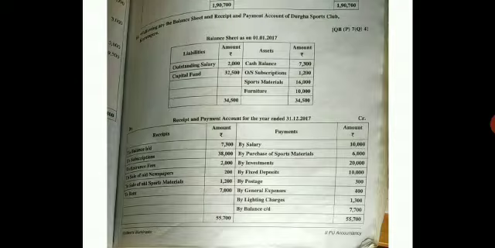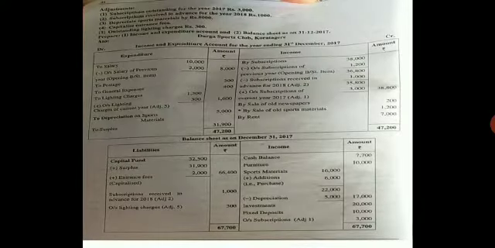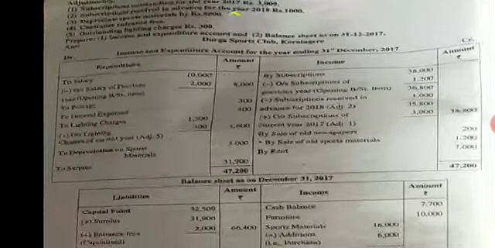Come to your payment side. They have given you the salary what you have paid during the year. Next, they have given you the purchase of the sports material. It is an asset and it should be added to the sports materials. Investments, it is an asset. Fixed deposits, it is an asset. Postage, general expenses and lighting charges, these are the expenses and it should be taken to the income and expenditure account debit side.